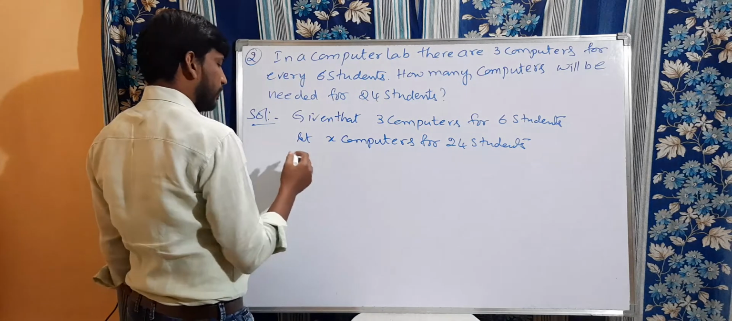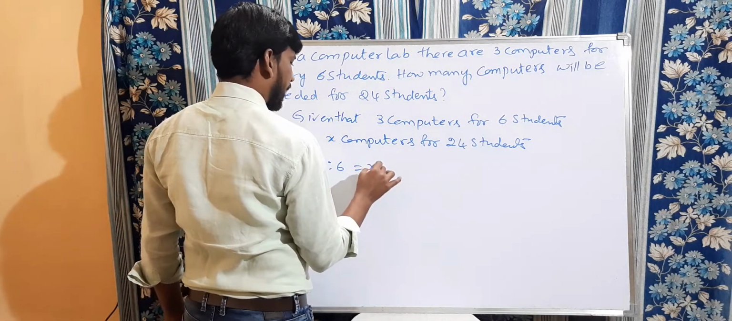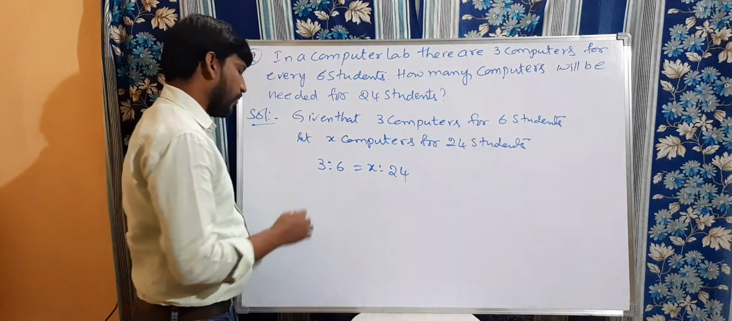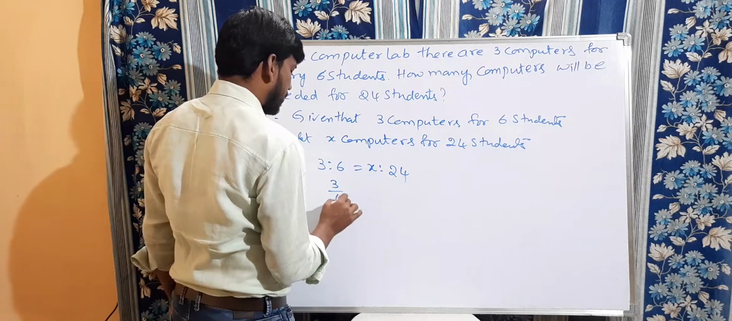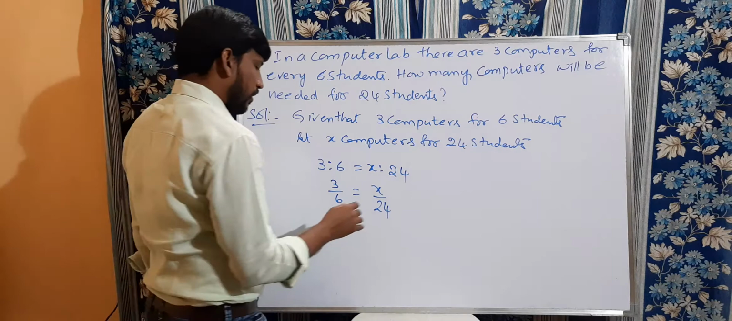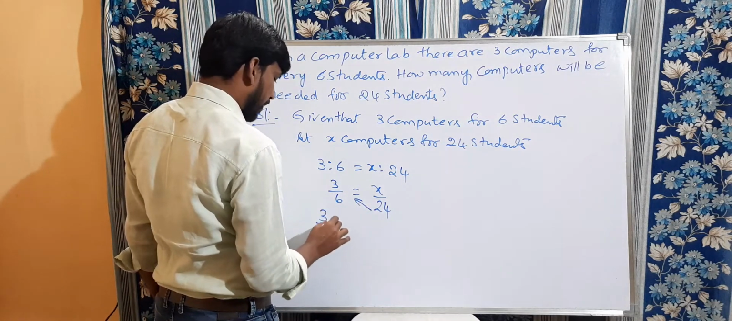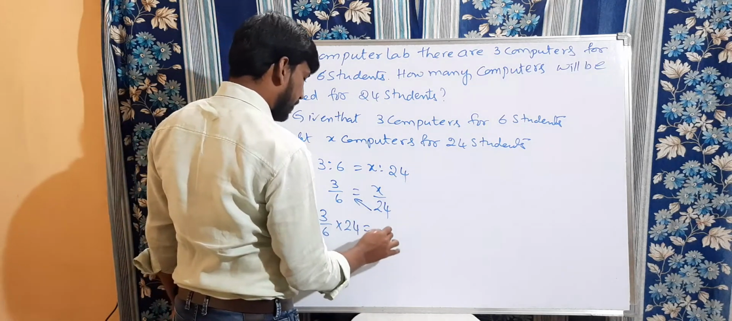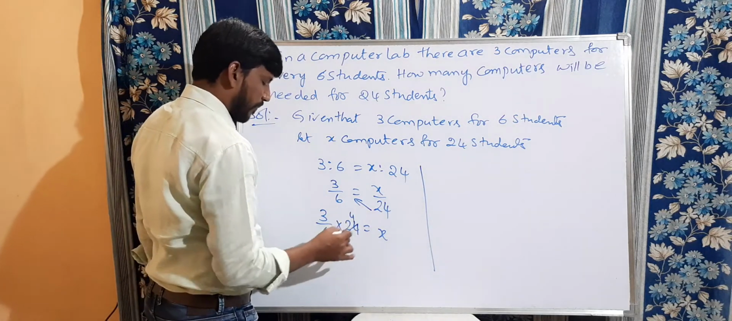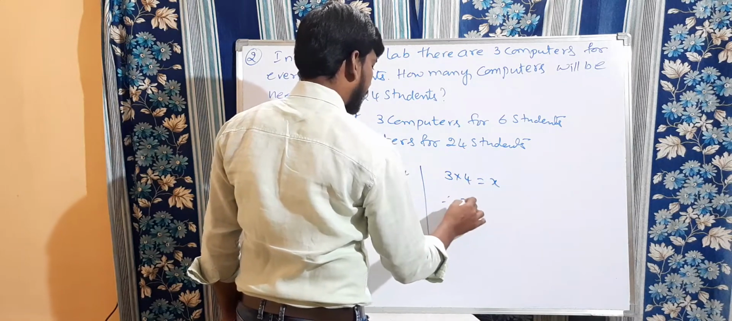Clear? So now 3:6 is equal to x is to 24. Both are equal in ratio. Clear? So now, 3:6 is nothing but 3/6 is equal to x by 24. Okay? Now, by cross multiplying, 3/6 into 24 is equal to x. Clear? Now, by cancellation, 6 ones are 6, 6 fours are 24. Clear? Now, 3 into 4 is equal to x. Therefore, x is equal to 12.